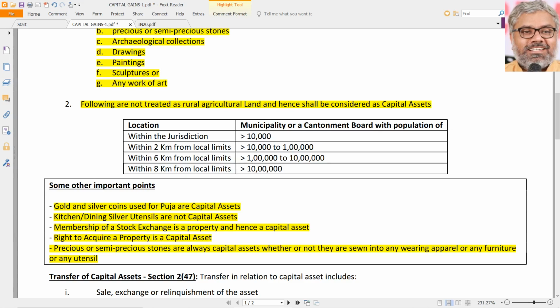It is heard, though we are not sure how true it is, from media reports, that Gali Janardhan Reddy used to have such golden things at his home. We don't know how far it is true. But if it is true, it is a capital asset. But that does not make Gali Janardhan Reddy any criminal. Holding them is not a problem. If he can prove where he got the money to buy them, then there is no problem. I am sure he would have proven that.